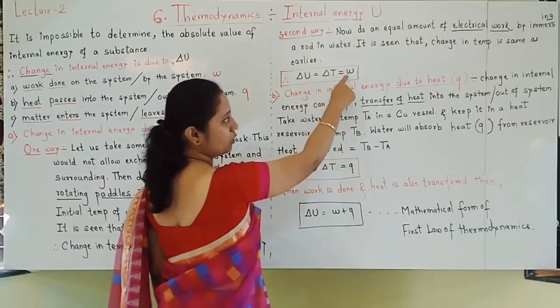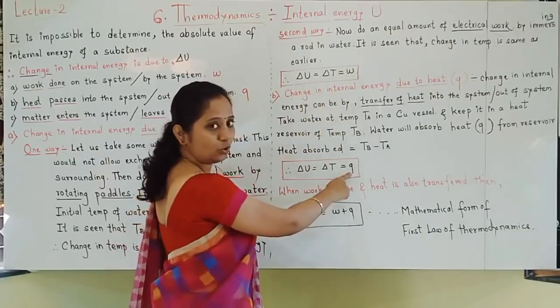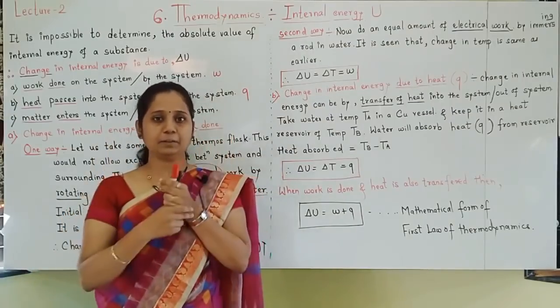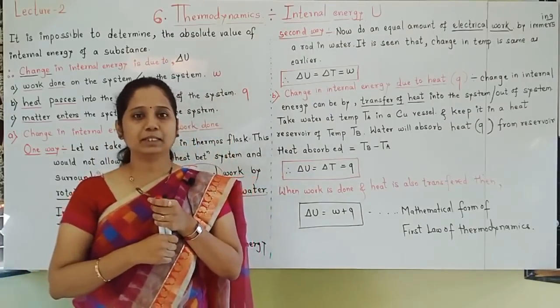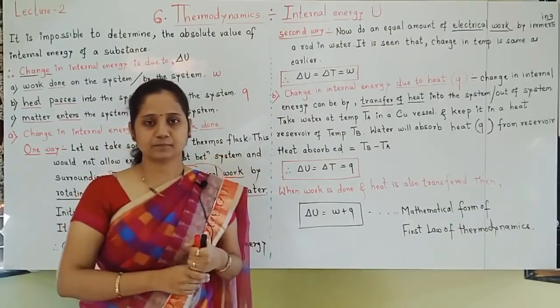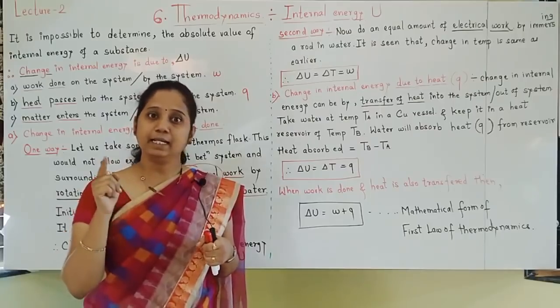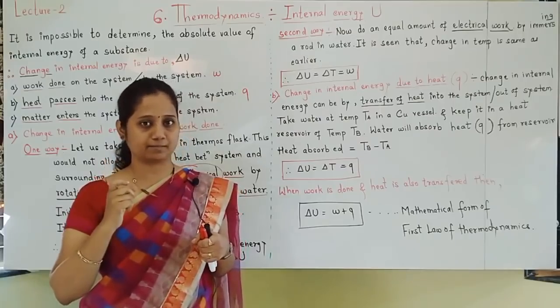Here it is due to W, here it is due to Q. Imagine, students, that we have one system in which work is also done and heat transfer also took place.